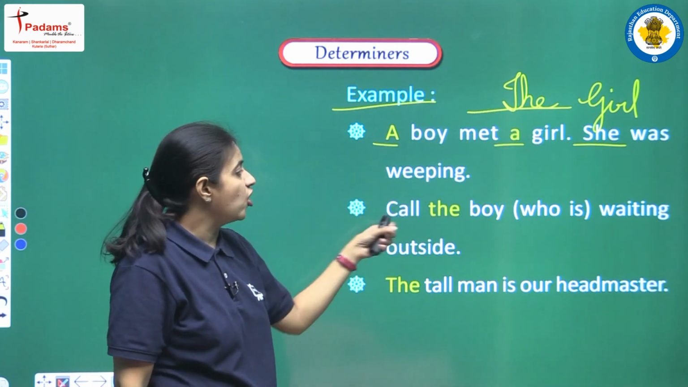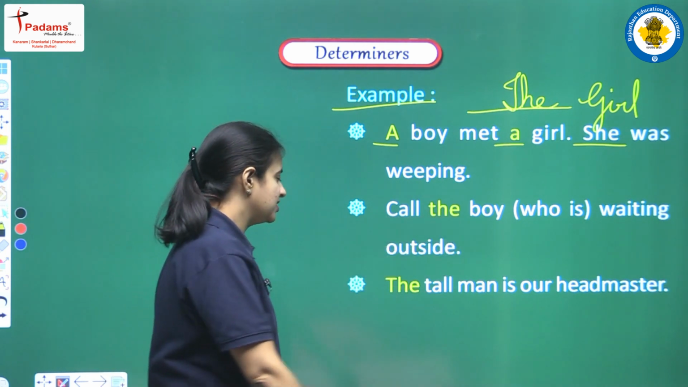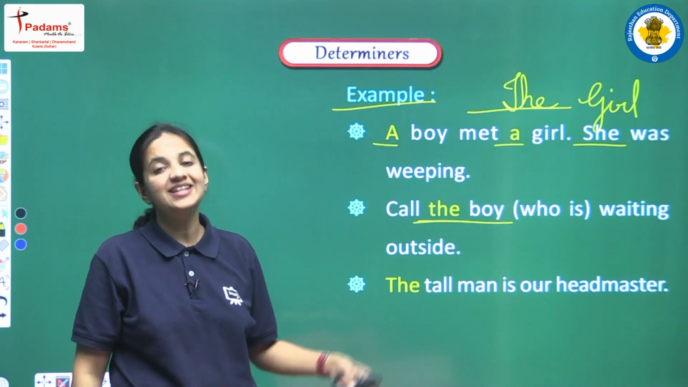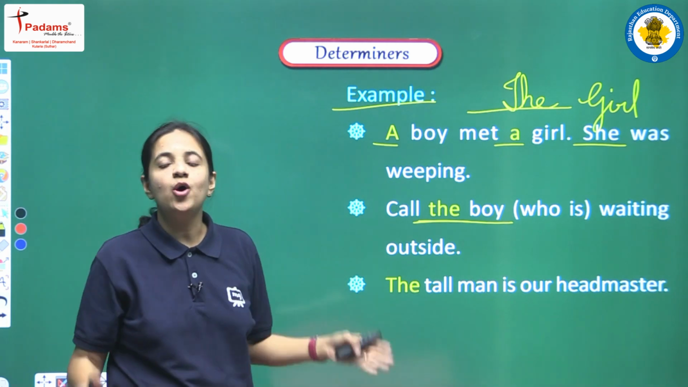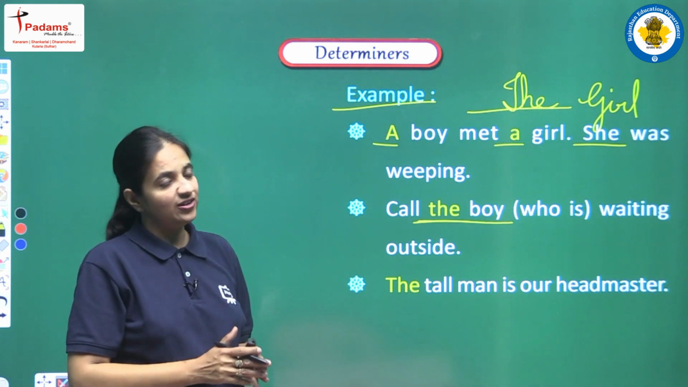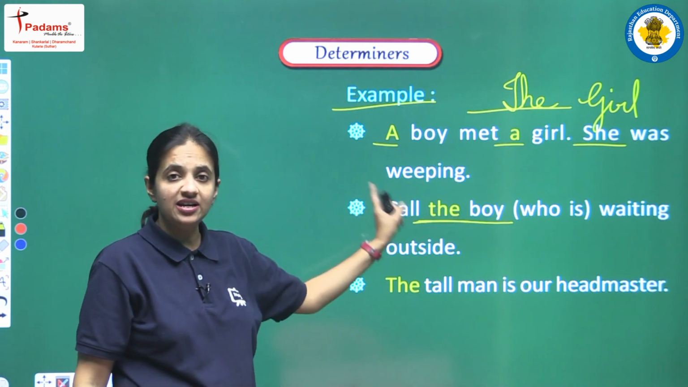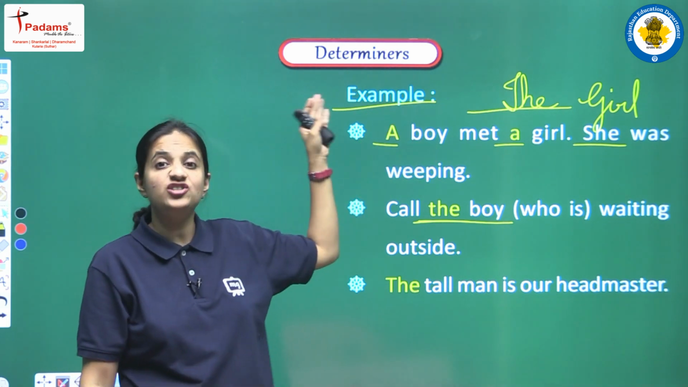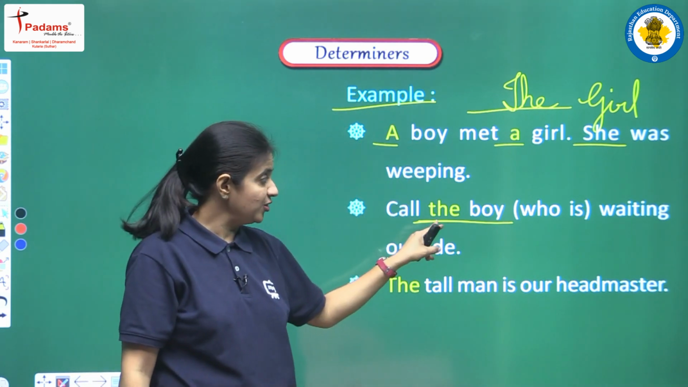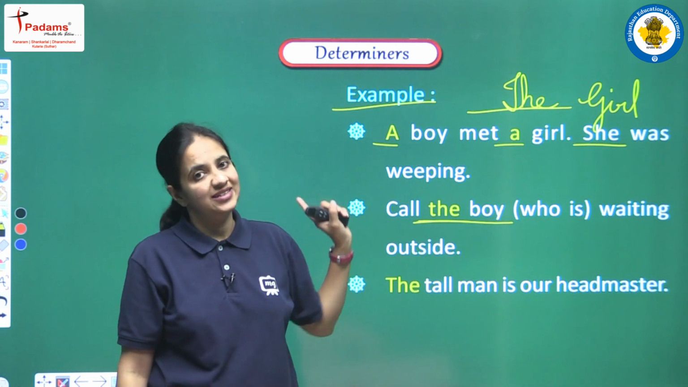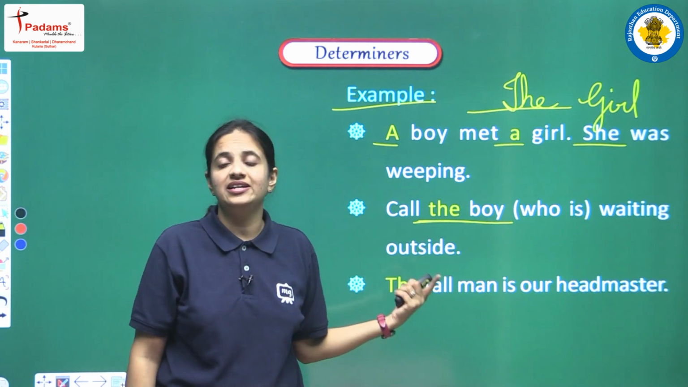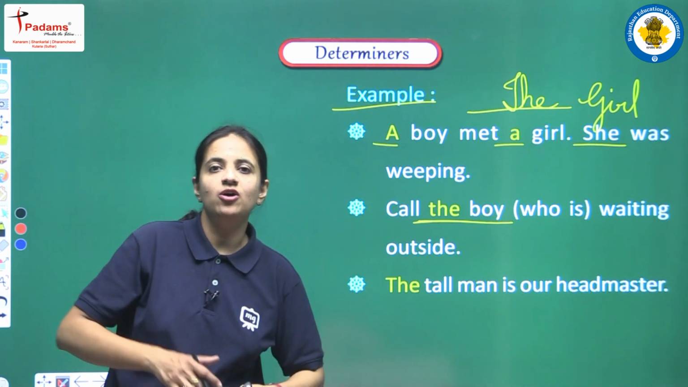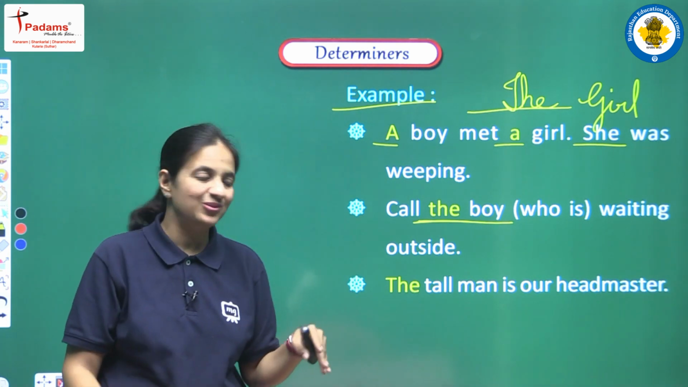Second sentence is: Call the boy who is waiting outside. So here we are having the article the before boy. Why? What is the reason? The reason is that here we are talking about one particular boy, the boy who is waiting outside. But in the other sentence we are having a before boy because that is a very general statement. Here we are talking about one particular boy. This is the reason we are having the article. So this is the use of the article the. It is used when we are talking about some particular person, some particular thing.